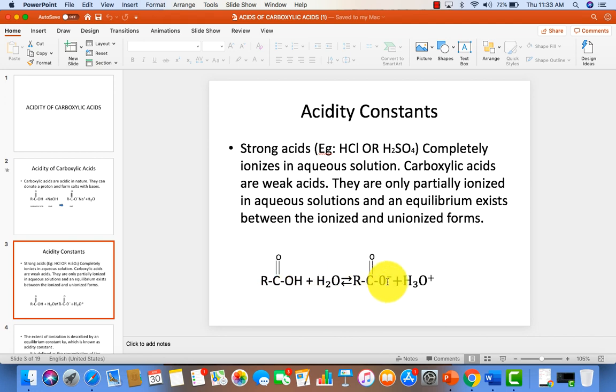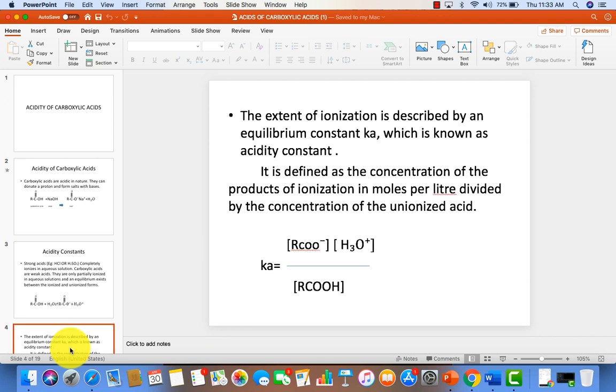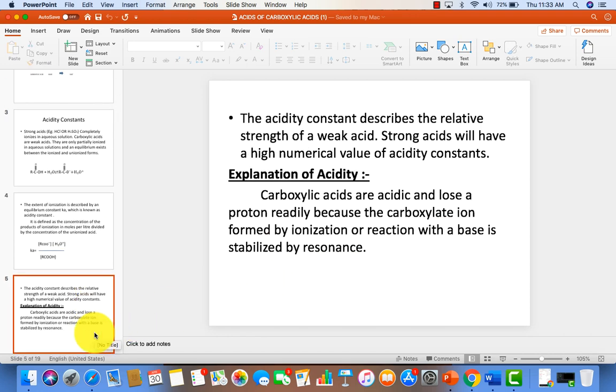What is the product here? Acetate and also the hydronium ion. And what is the substrate? Carboxylic acid. If we divide these, we get the value of the acidity constant, that is Ka. And remember this point: if the Ka value is high, the compound is said to be highly acidic. If the Ka value is low, the compound is said to be least acidic in nature.